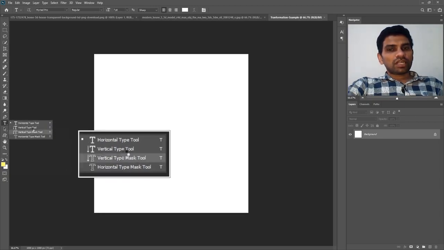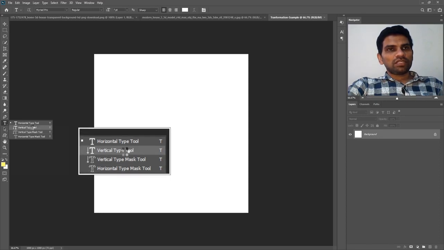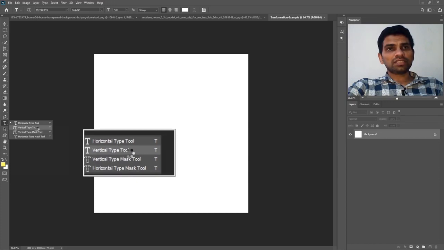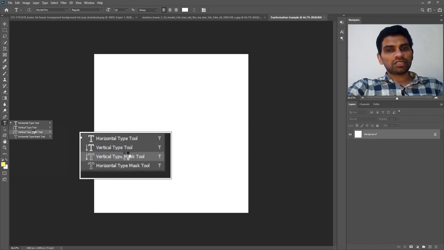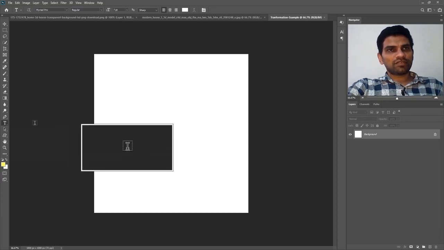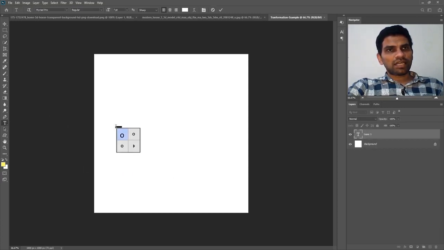You have 4 types of text tool or type tool. The first one is the horizontal type tool, and the second one is the vertical type tool. But this video is not about this tool, so we will ignore it for now and just select the first one. Click on an empty area and then type something like hello world.